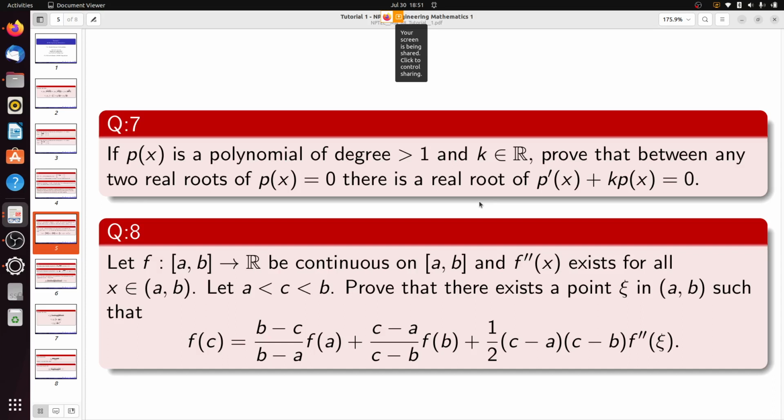So if p(x) is a polynomial of degree greater than 1 and k belongs to R is a real constant, we have to prove that in between two real roots of p(x) = 0, there is a real root of p′(x) + k p(x) = 0. So without a delay, let's move on.